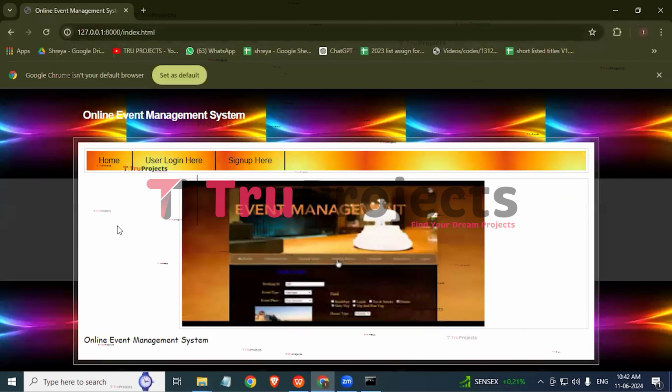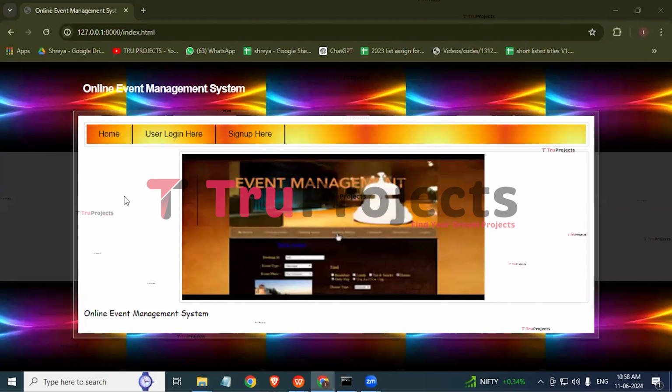So this is the web page of the project, which is displayed in the browser, and this is developed using the Django framework. Here we can observe there are two links. One is the user login link and the other one is the sign up link. If we have to use the application, we need to log in as a user. Before logging in, we need to check whether we have signed up with the application or not, that is, whether we have registered with the application or not.